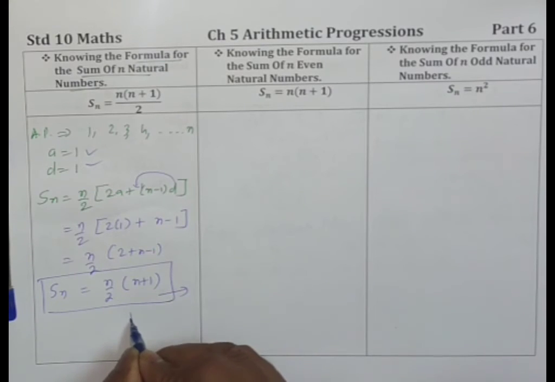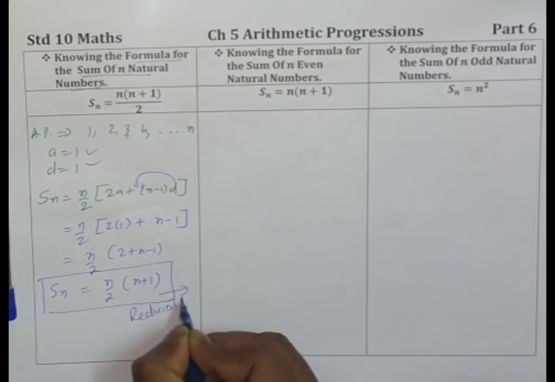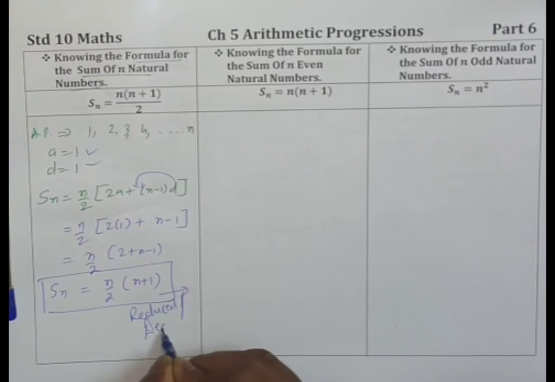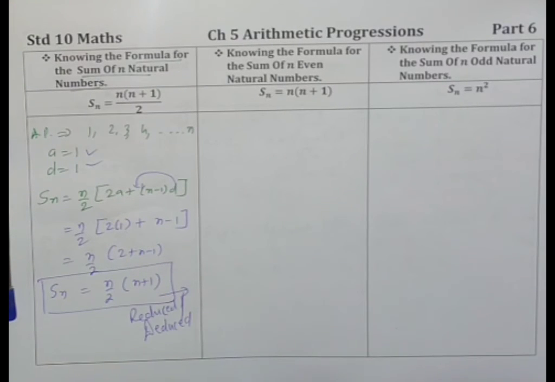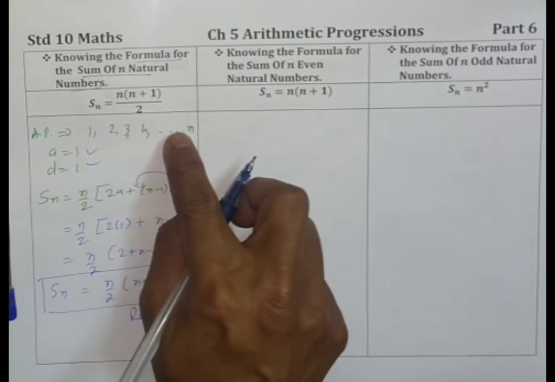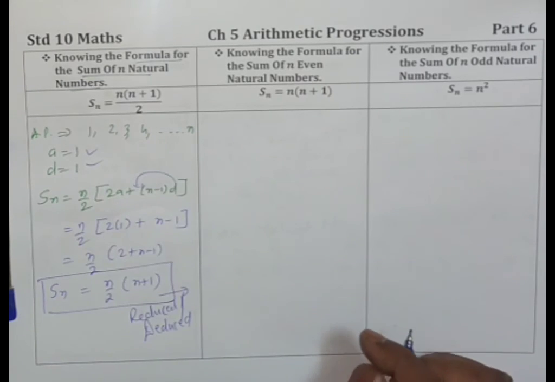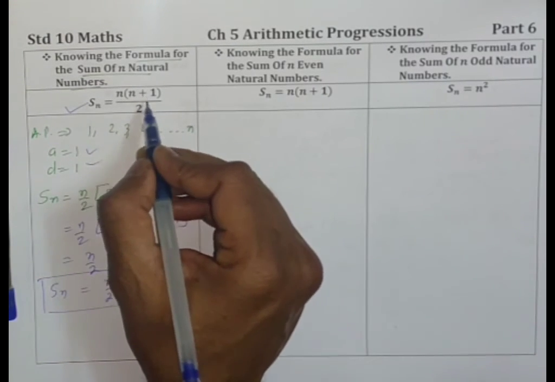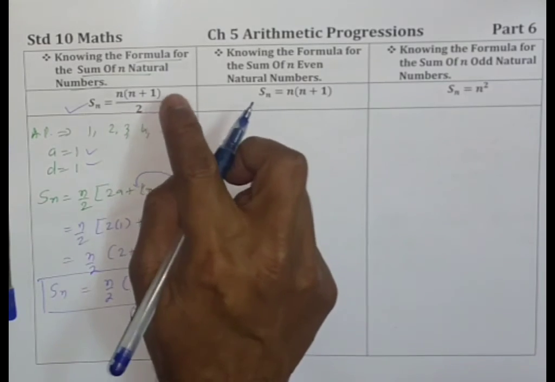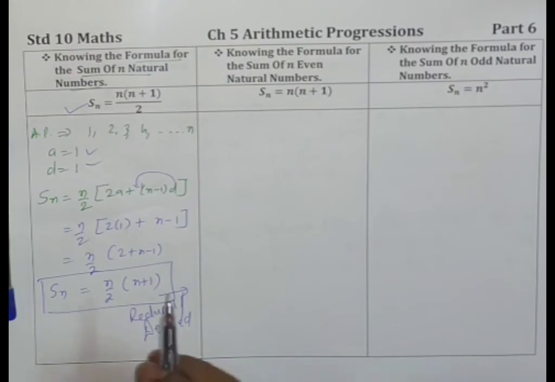This is the reduced or deduced formula. The values of a and d are already inside it because the AP is fixed, n natural numbers. Okay, so here is the formula: sum of n natural numbers is n into n plus 1 by 2. We will use it in word problems, so keep it in mind.